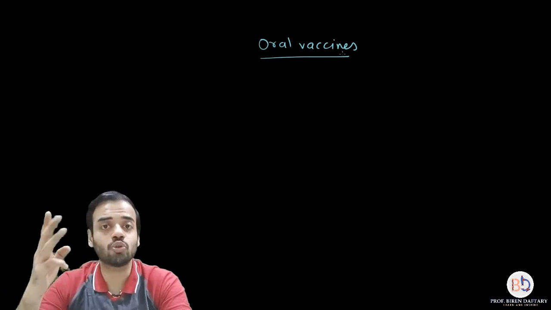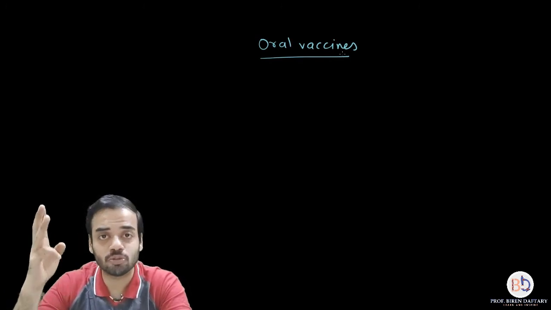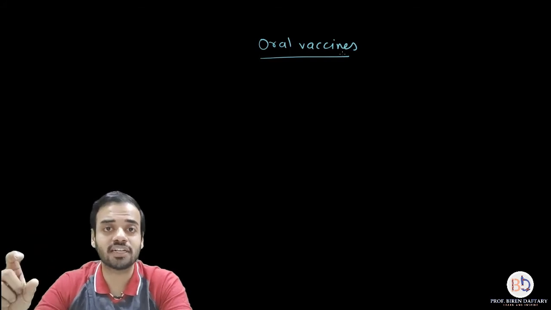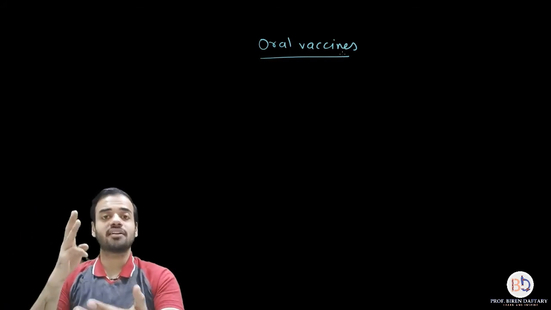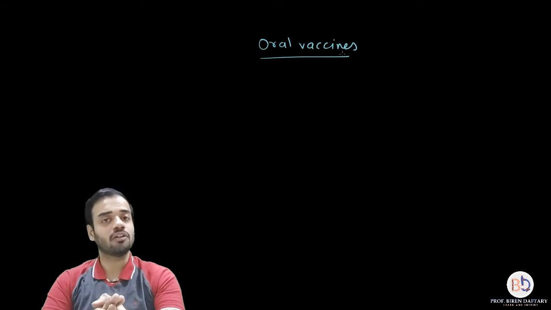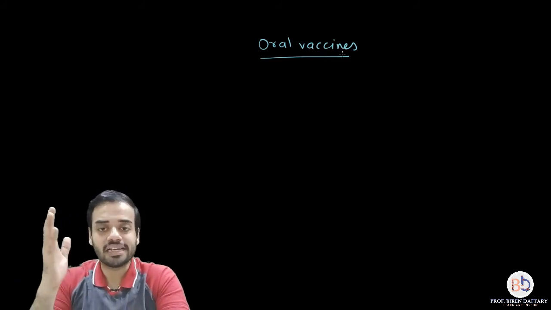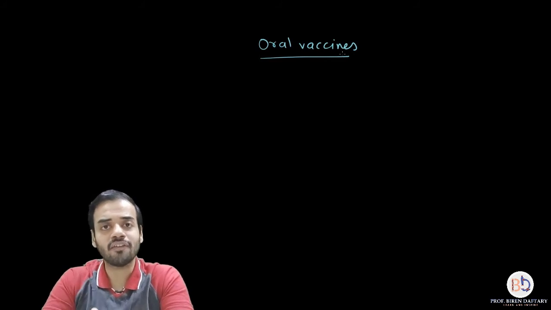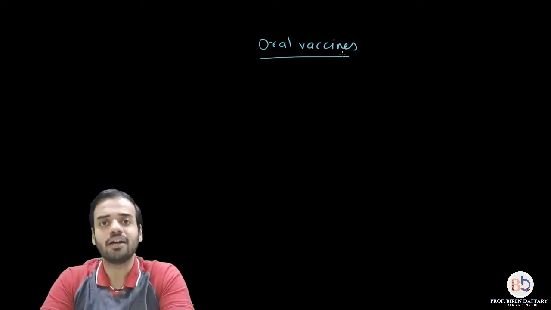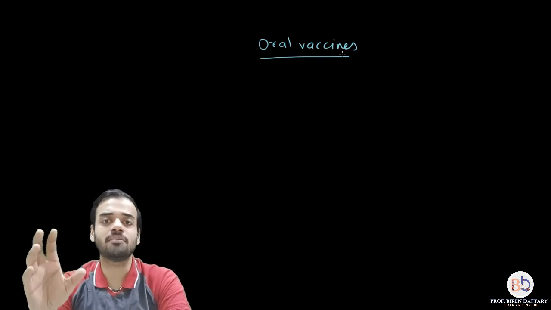And third is storage. Storage is also much easier compared to the injectable vaccines. So these are the three advantages of oral vaccines. Oral vaccines means which you take orally, which you swallow or drink. Is this clear? Now, oral vaccines, how are they prepared? Again the same thing, please remember.